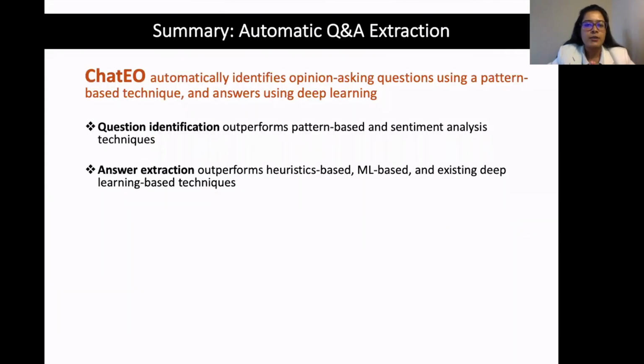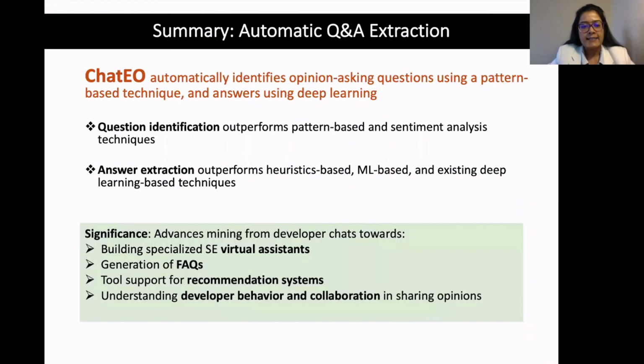In summary, ChatIO automatically identifies opinion asking questions using a heuristic pattern-based technique and answers using a deep learning-based architecture. And this work could advance mining of information from developer chats towards building several applications, such as building specialized software engineering virtual assistants. The question and answer pairs that we extract from ChatIO could also be used towards generating facts. It could be used for tool support for building recommendation systems, and the corpus could also be used toward understanding developer behavior and collaboration in sharing opinions.